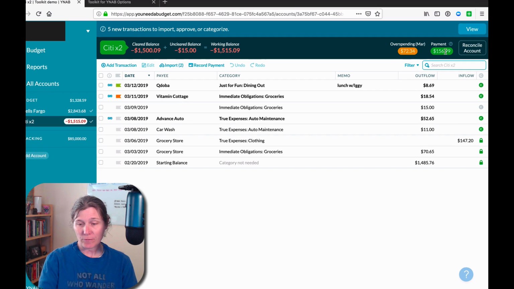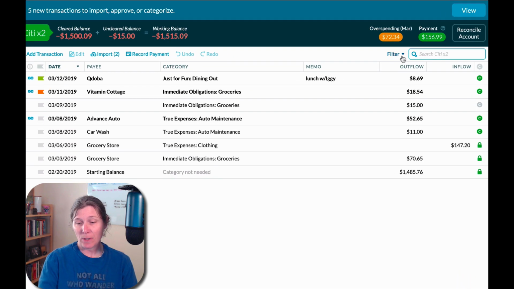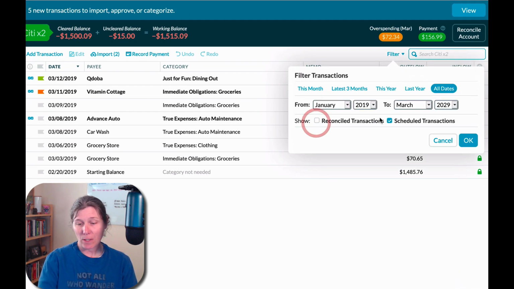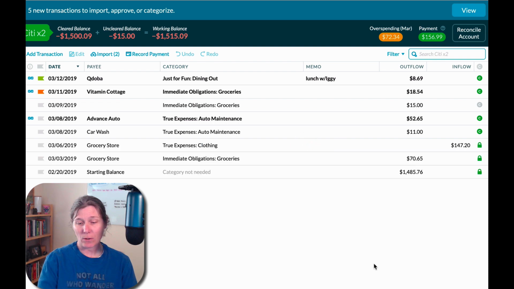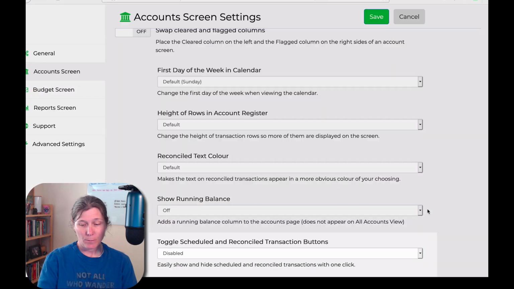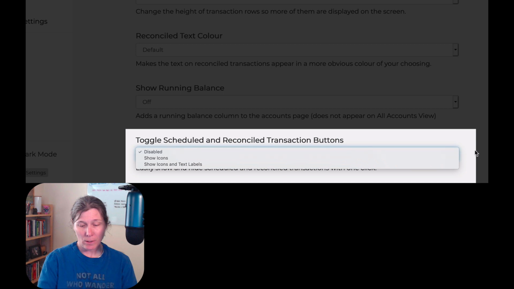And then I would have to do the same thing in this account, go into filter, tell it not to show me reconciled or scheduled transactions. And now my reconciled transactions are hidden. In order to see them, I can go back up into filter, or I can click on show all. But let's turn this setting on.